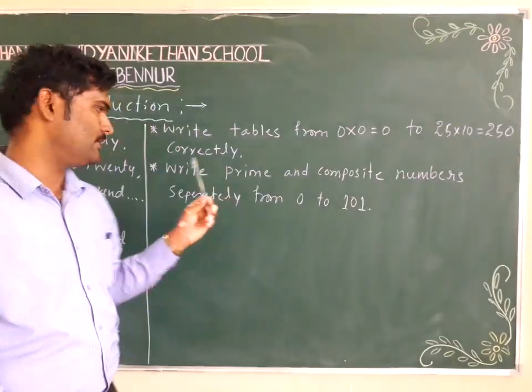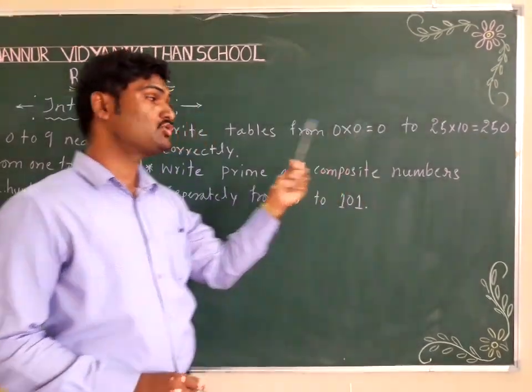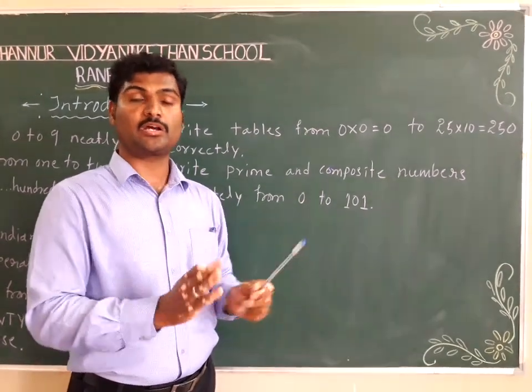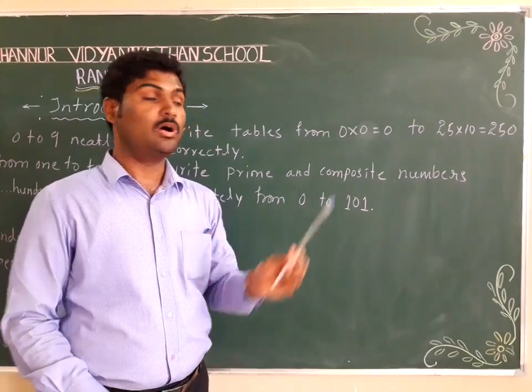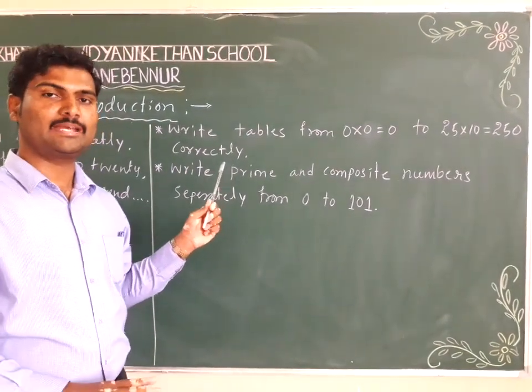That is compulsory. Whenever you write these tables, they have to be correct. I don't want a wrong table written in your record. This is the record for you people for this complete academic year, so it should be very much correct. Cross check many times, then you go for the next one.